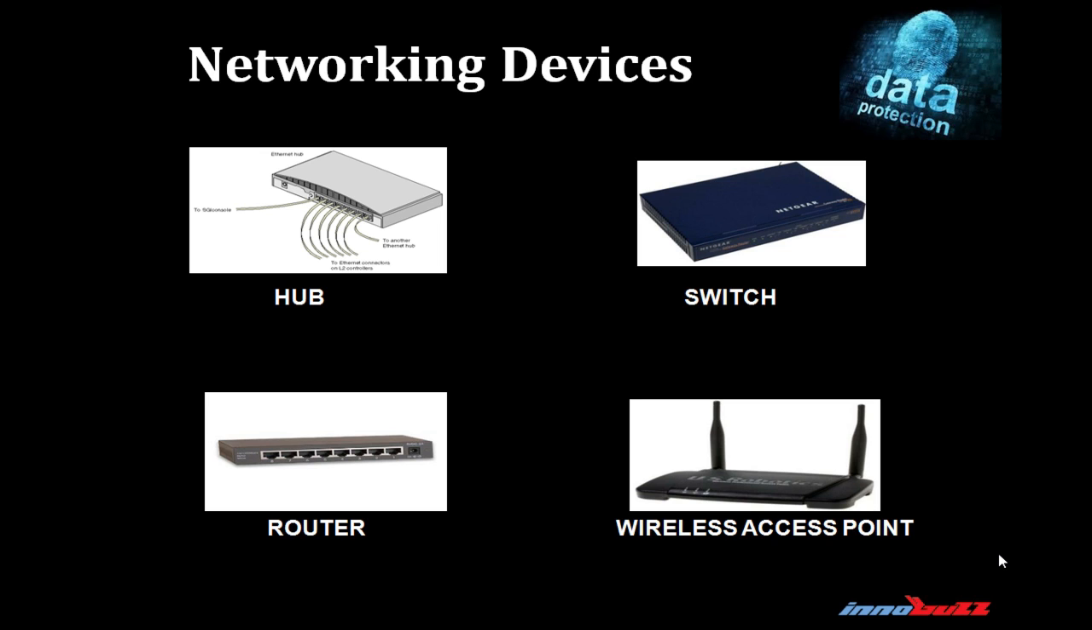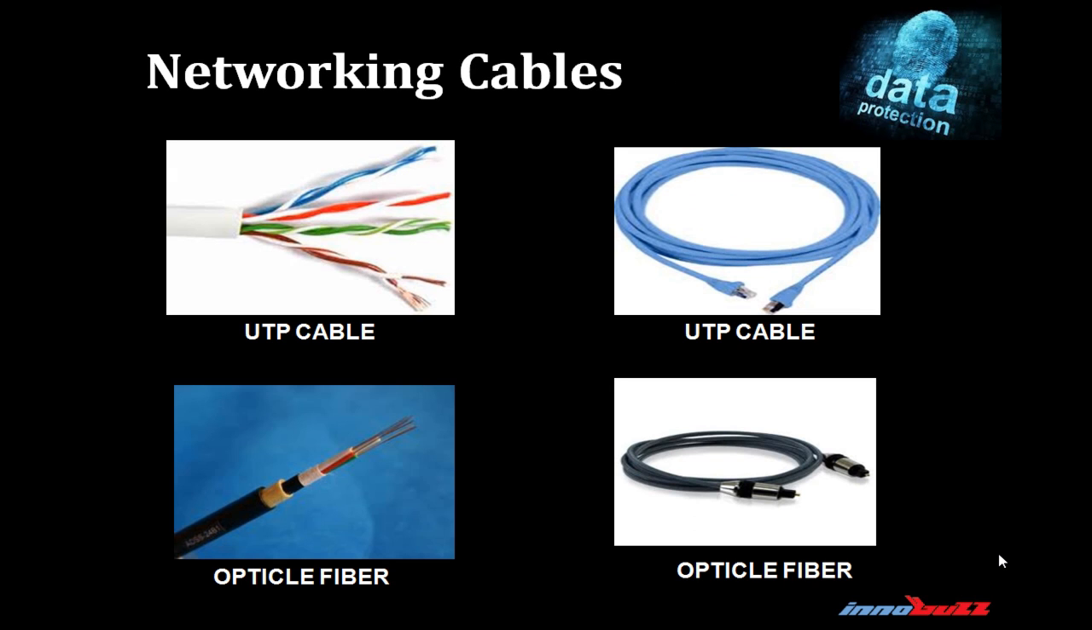What is a repeater? A repeater is also a network device used for the amplification of weaker signals. A repeater is also a layer 2 device. Now, to connect these networking devices we need cables. There are different types of cables used in networking, for example, unshielded twisted pair cable and optical fiber, etc. Unshielded twisted pair cable is also called UTP cable.